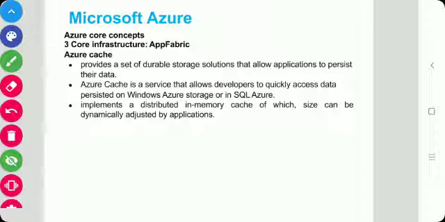We can set it according to our need, and this cache is used for faster access, and the frequently accessed data is stored in the cache.